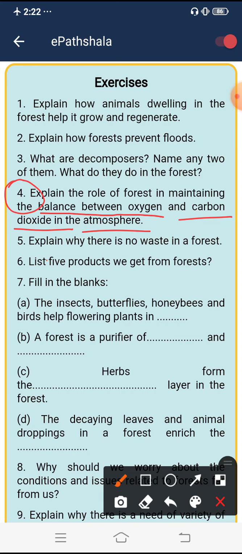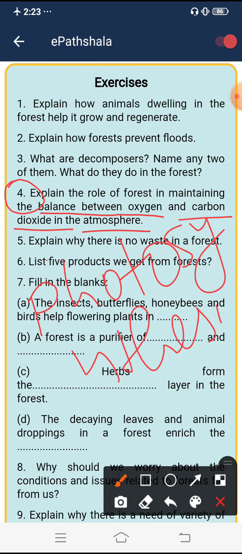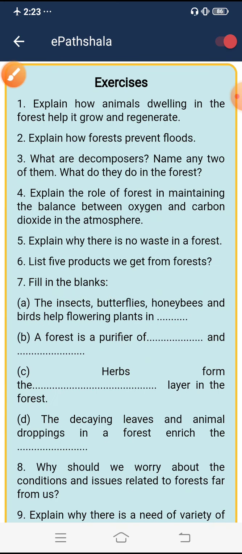This oxygen is inhaled by the animals for respiration. During respiration, they release carbon dioxide, which is absorbed by plants. Okay, so the fourth answer is also completed.